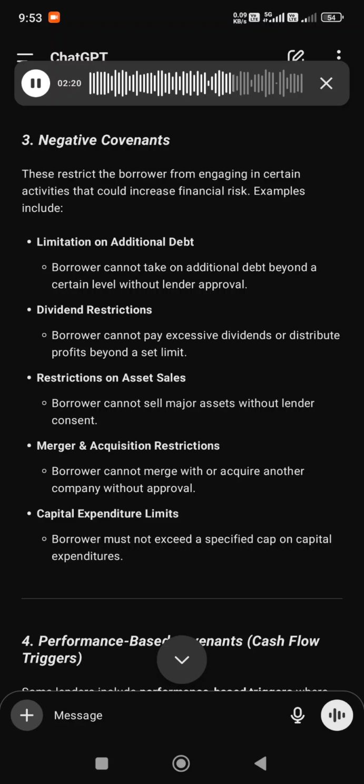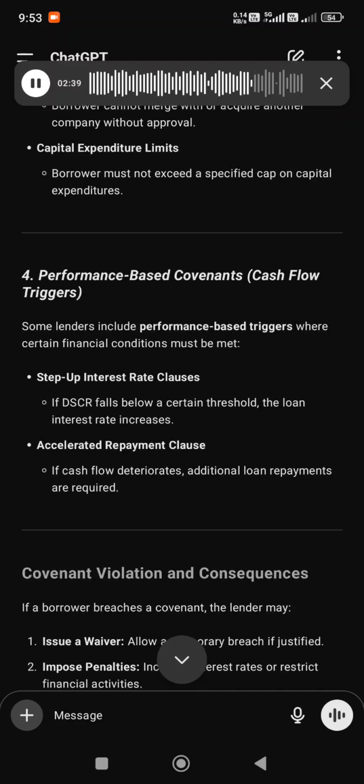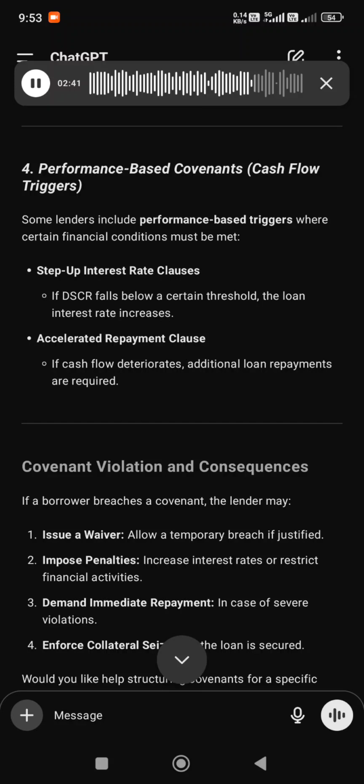Restrictions on asset sales. Borrower cannot sell major assets without lender consent. Merger and acquisition restrictions. Borrower cannot merge with or acquire another company without approval. Capital expenditure limits. Borrower must not exceed a specified cap on capital expenditures. 4. Performance-based covenants, cash flow triggers.